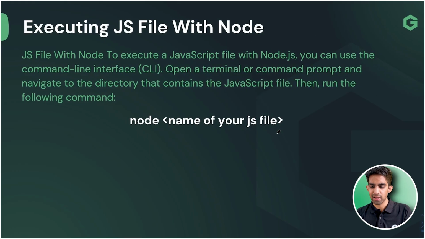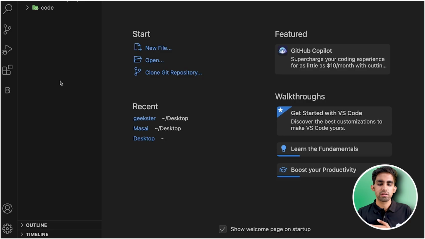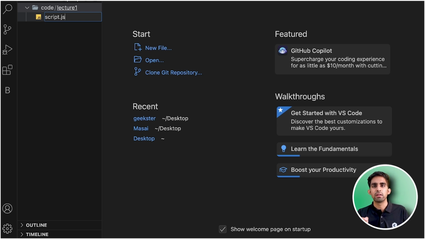So you can download it easily, team. I have already downloaded this. So you can open any folder, team. Now how to execute? This is the code, team, and I am going to make a folder here, say lecture 1. Inside this, let me create a file, and I don't want to name it JavaScript, because I'm going to use a JavaScript file. The extension I need to use is the .js extension, team.